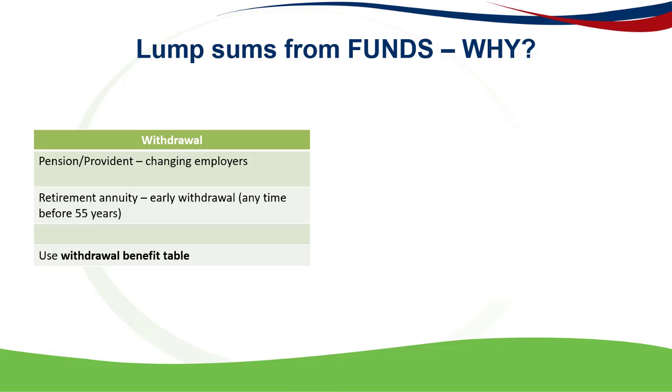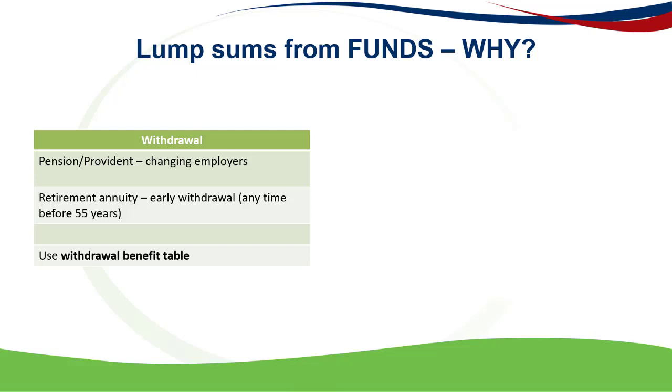Where a person withdraws from a fund, this will happen for pension and provident funds when a person changes employment. So they change employers, then the fund will have to pay out whatever they've saved towards retirement. And for a retirement annuity fund, where a person withdraws their money from the retirement annuity, their savings, at any time before they're 55 years old.